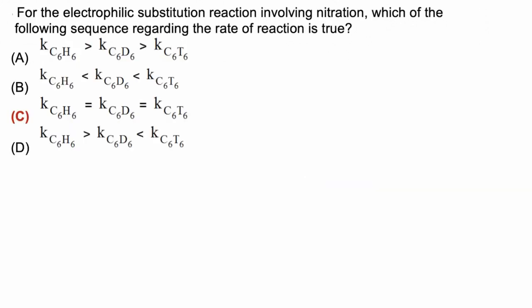In this question we have to find which of the following is the correct sequence for nitration of benzene. If we draw the mechanism of nitration of benzene, benzene acts as nucleophile and NO2 positive acts as electrophile. Benzene donates a pair of electrons.